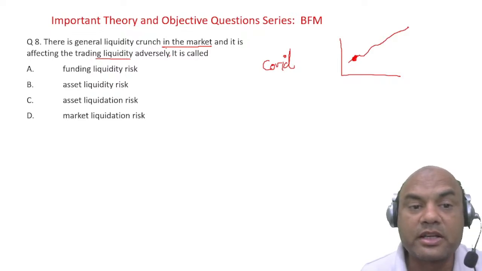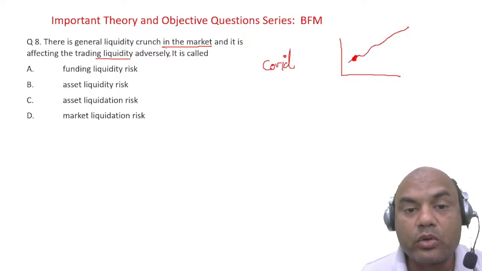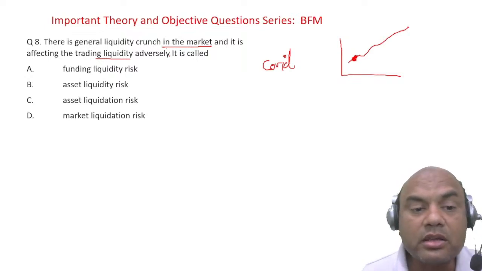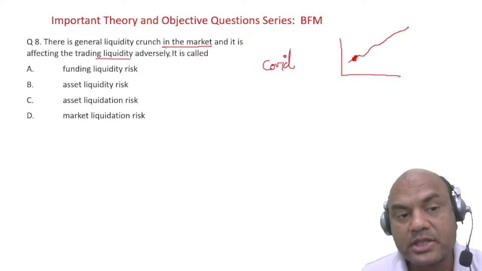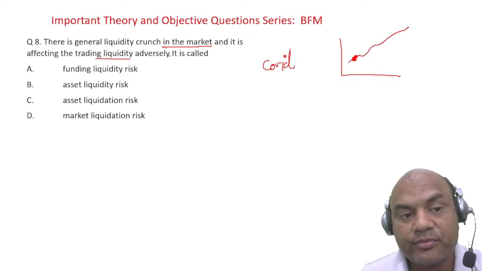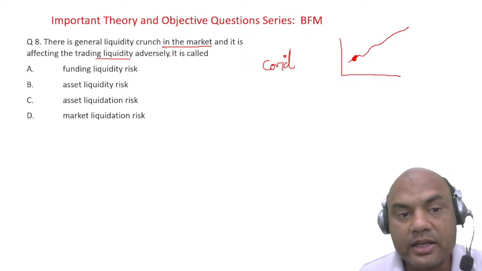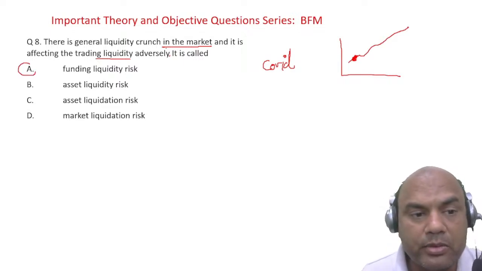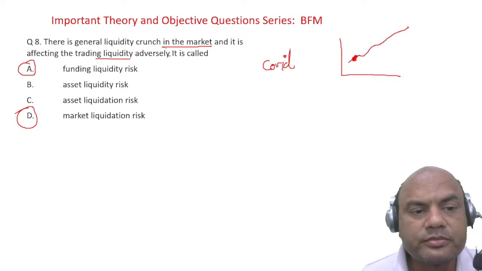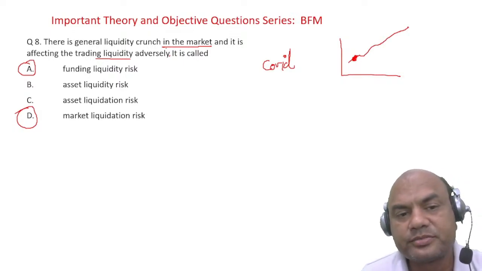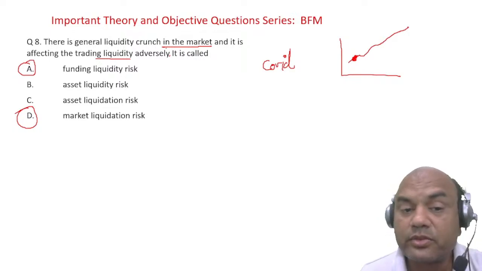Now think over it. See here, it's a crunch in the market, overall market. Now when you see the word market over here, what should strike your mind? I know all of you are in a fix right now. Many of you are in the problem of A or D. Funding liquidity risk or market liquidation risk. What is the answer between these?